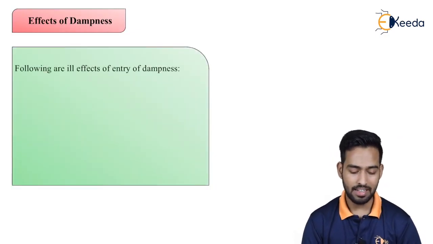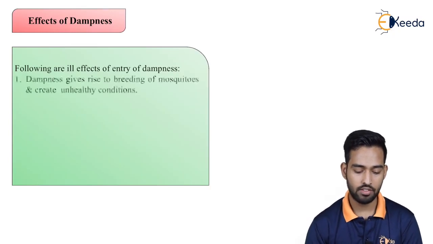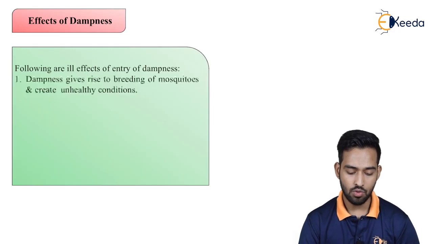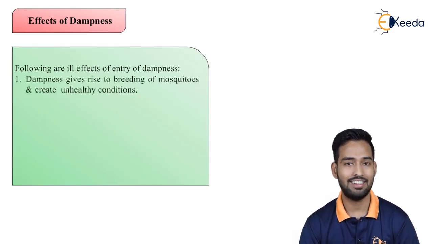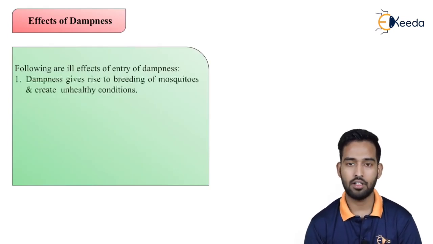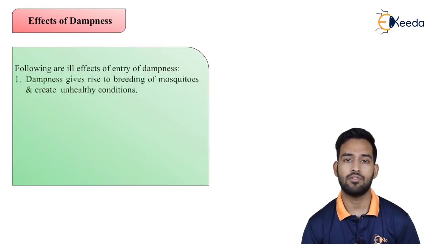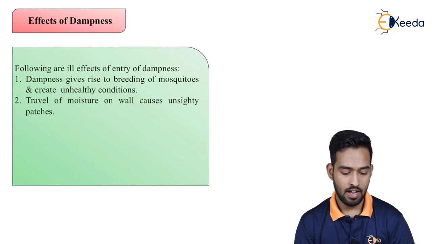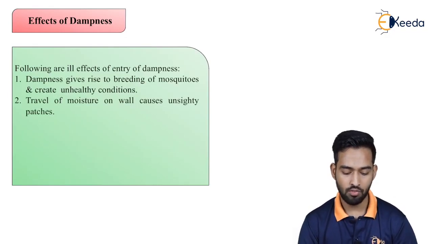The following are some ill effects of the entry of dampness. First, dampness gives rise to breeding of mosquitoes and creates unhealthy conditions. As we know, mosquitoes breed on damp surfaces, so it will create a very unhealthy condition for living. Travel of moisture on a wall causes unsightly patches.